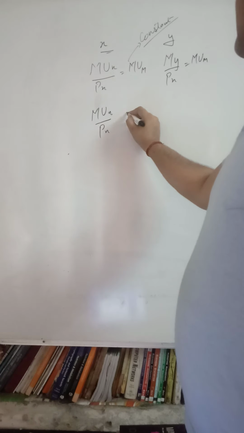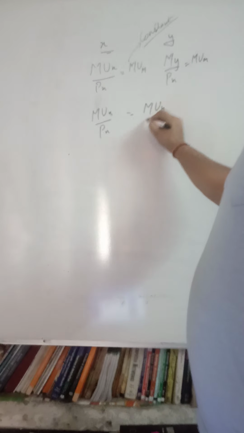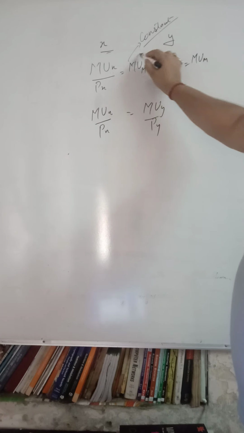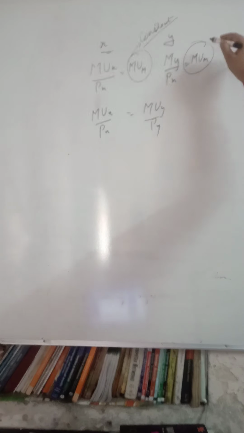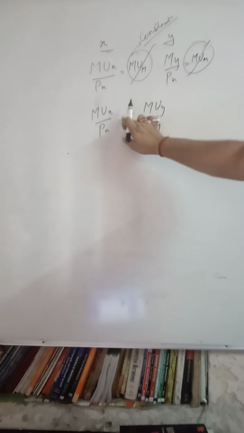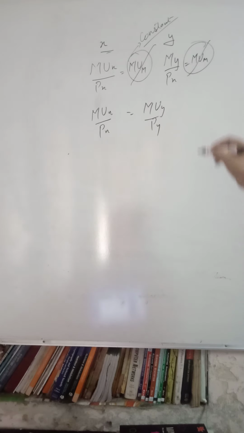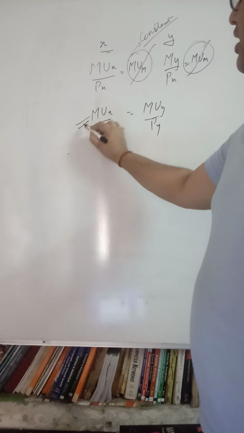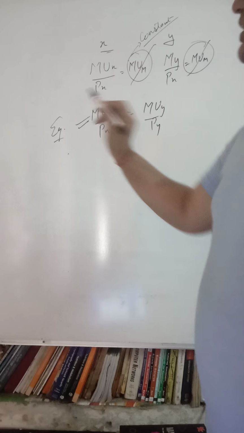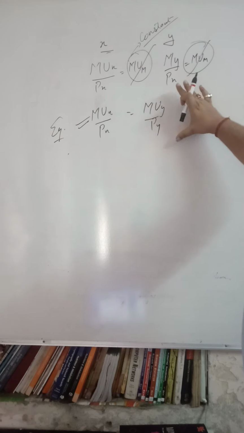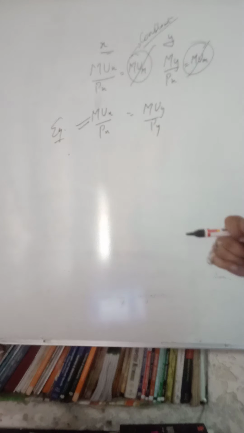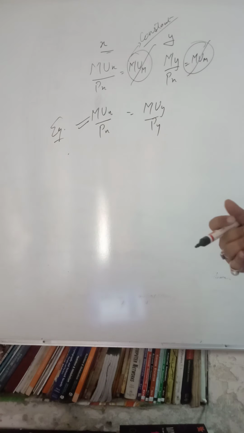Or we can write this equation as MUx upon Px is equal to MUy upon Py, as MUm is constant in both cases, so it will cancel out and only this equation will remain. This is the condition of equilibrium. So every consumer wants to remain in this situation, but it always doesn't happen.